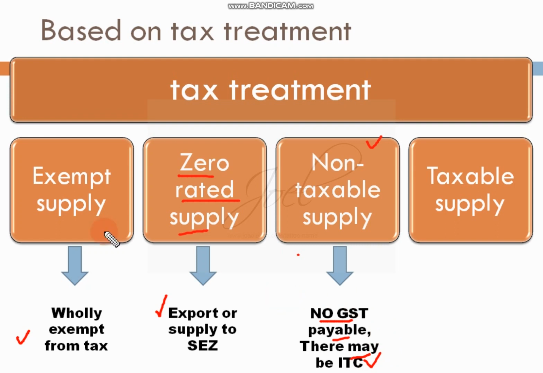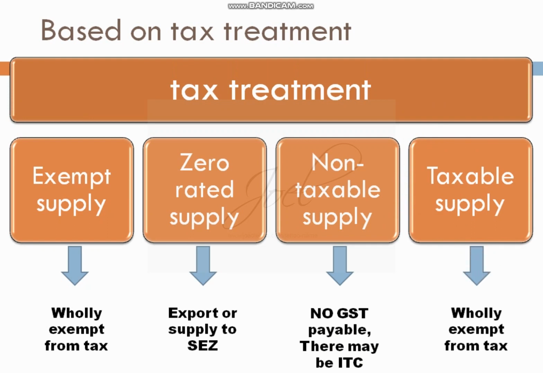So in these three types of supplies there won't be any tax levied. Whereas the last type of supply is where tax will be levied; it is completely taxable, wholly chargeable to tax.